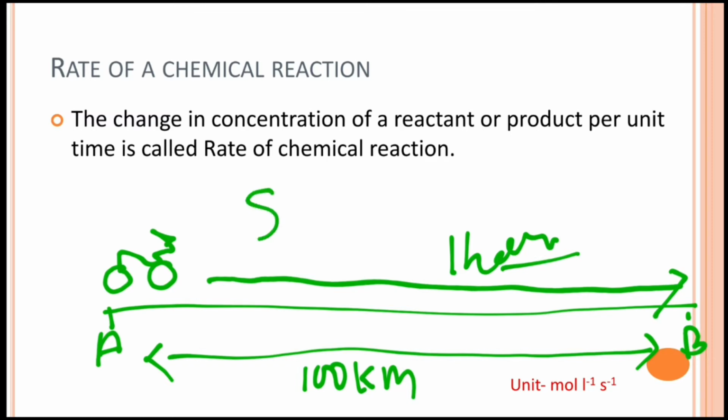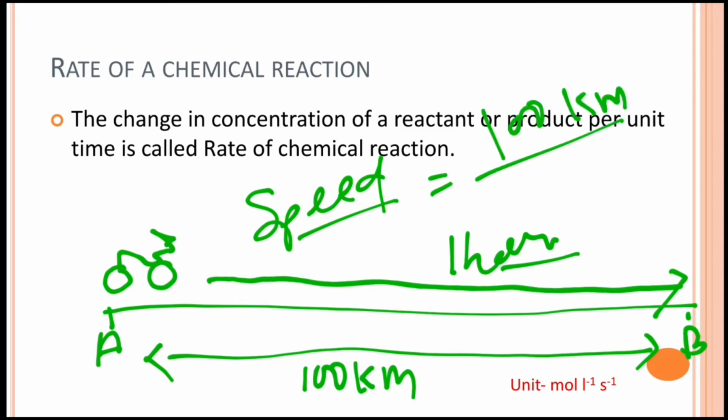So what will be your speed? Your speed will be the distance traveled, which is 100 kilometers, divided by the time taken, which is 1 hour. So your speed is 100 kilometers per hour.